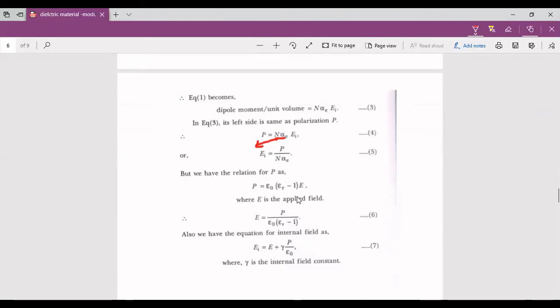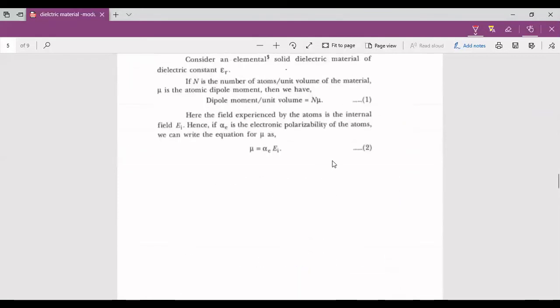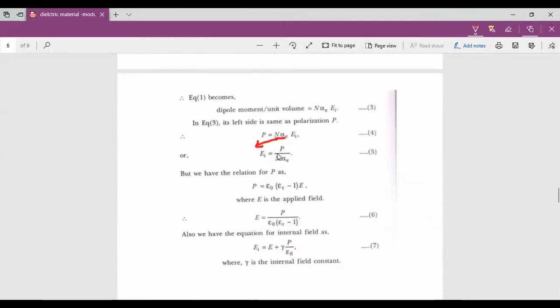Now, if you substitute equation 2 in equation 1 in place of mu, you write alpha e into Ei, so equation 1 becomes: dipole moment per unit volume equal to N into alpha e into Ei. Let me take this expression as 3.